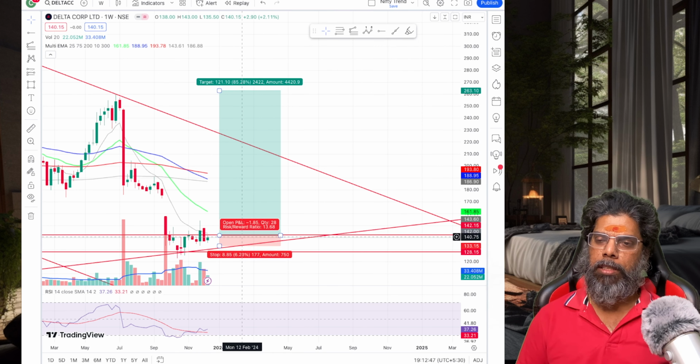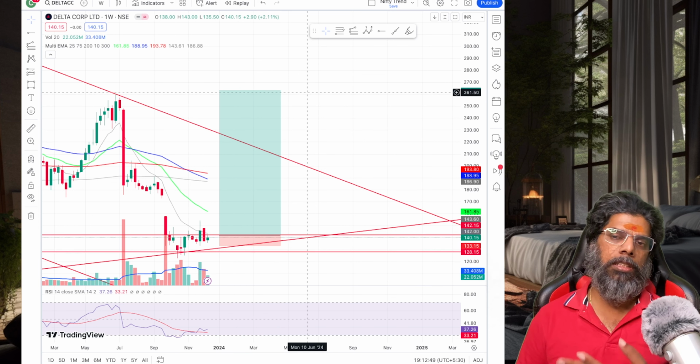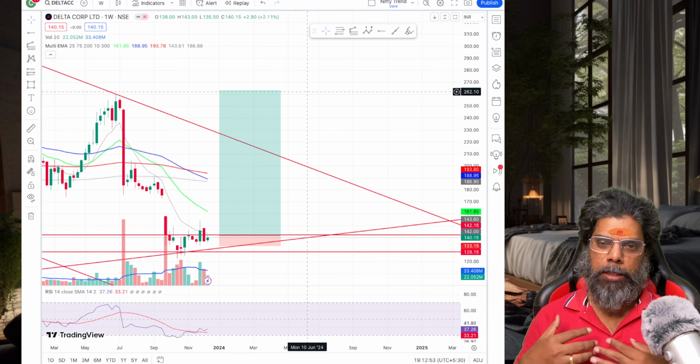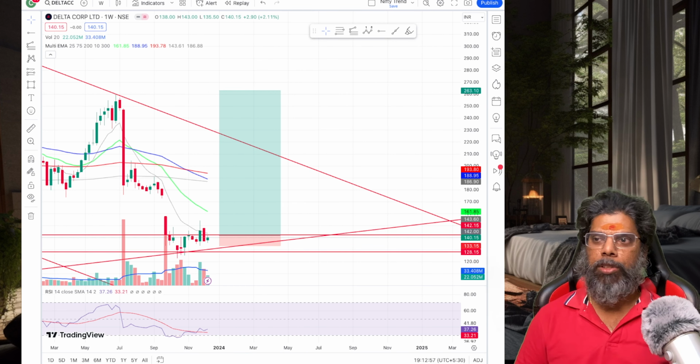If I invested on this one and this is my stop loss, this is the reward I'm going to get. Based on my learning, I feel this looks okay. So this is how you have to analyze your stock. This is how you have to filter and go step by step. All these checks you have to make, and if you want to take more risk, go and find stocks in small cap, but you have to do thorough research on the companies.